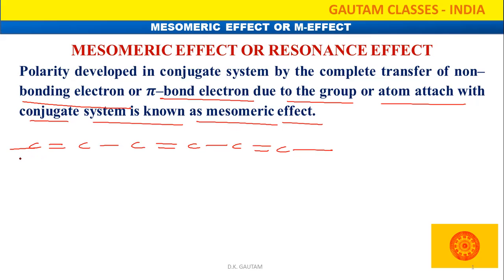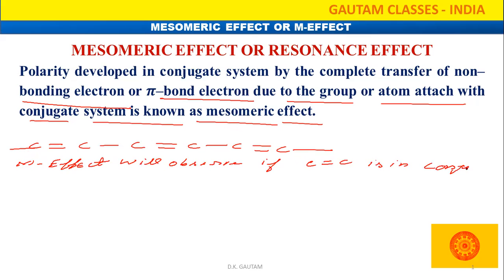Second thing, where can we say that the mesomeric effect will be observed? It will be observed if the carbon carbon double bond is in conjugation with what? First one, conjugation with negative charge. Second one, conjugation with positive charge.